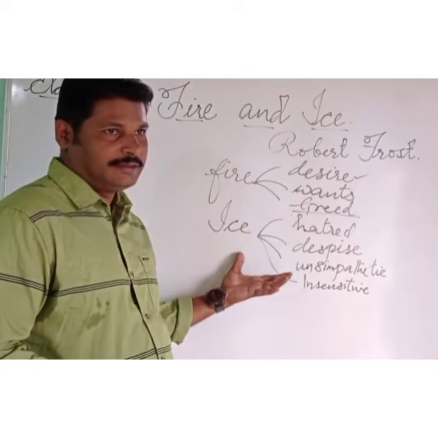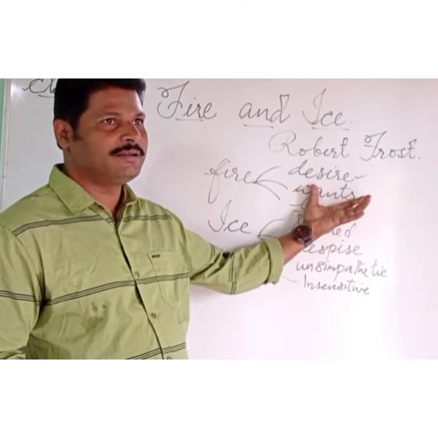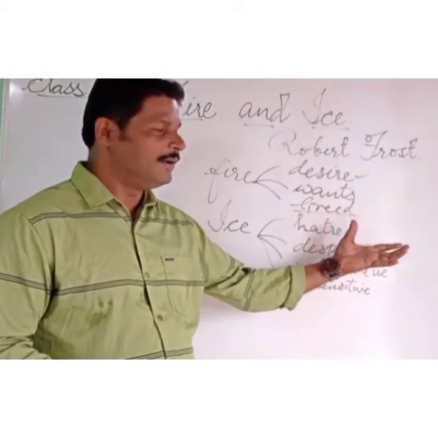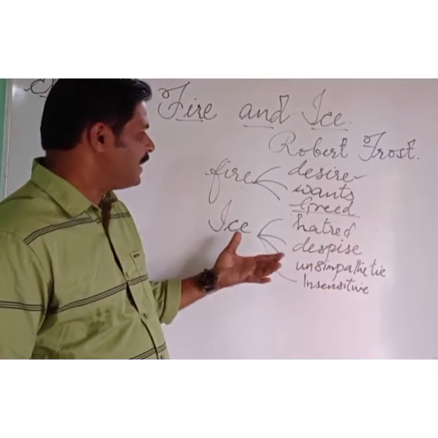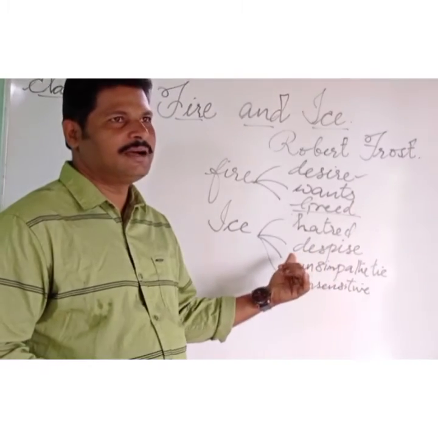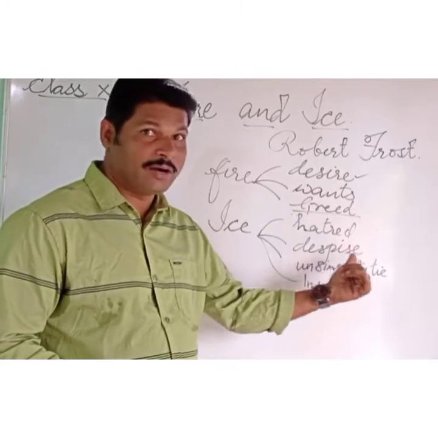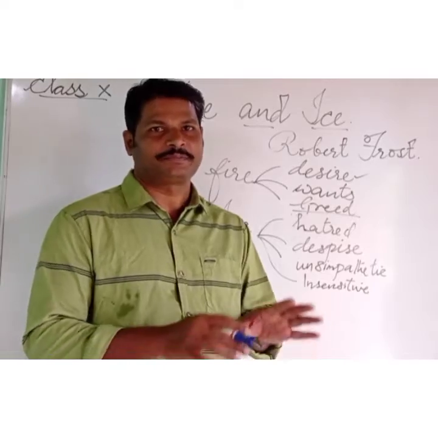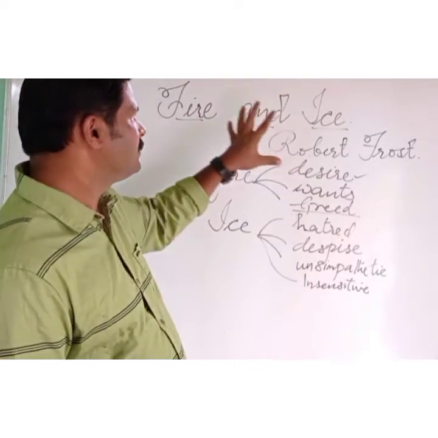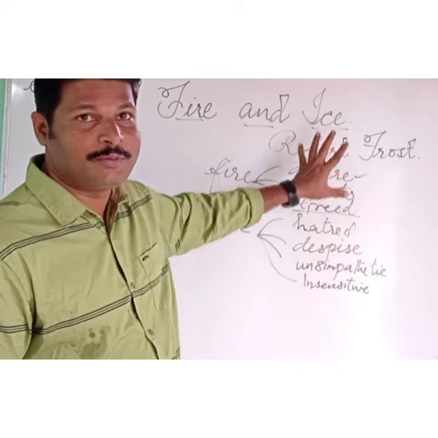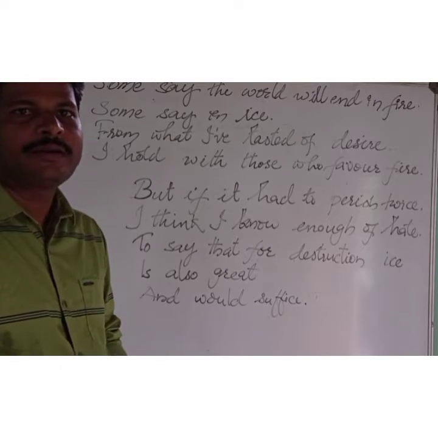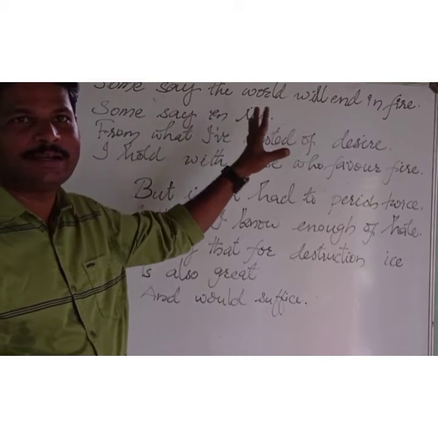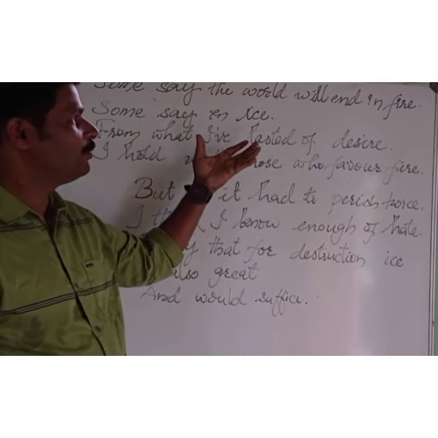Fire and ice. Fire stands for desire, human wants, unlimited wants, human greed and jealousy, or whatever we can say. And ice is hatred, our anger. We become quarrelsome when we hate somebody. We are unsympathetic or insensitive, we can say. So these are the 2 points that we discussed from the heading itself, fire and ice. I hope you got it. And now, dear students, I hope that you are familiar with the 2 terms, fire and ice. Now let us read and understand the poem in its depth.